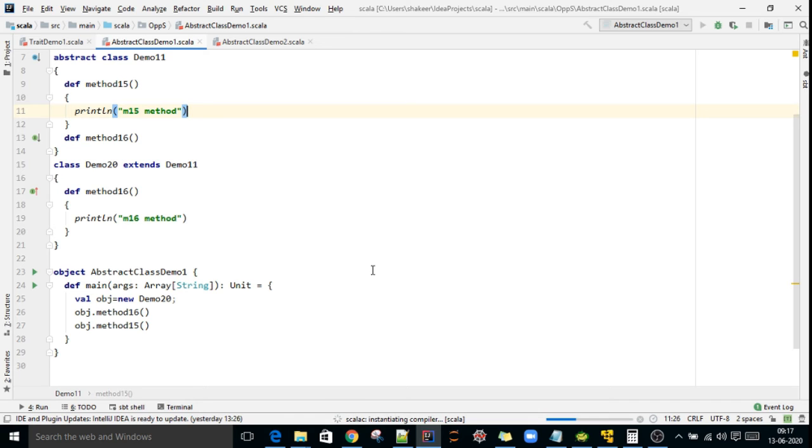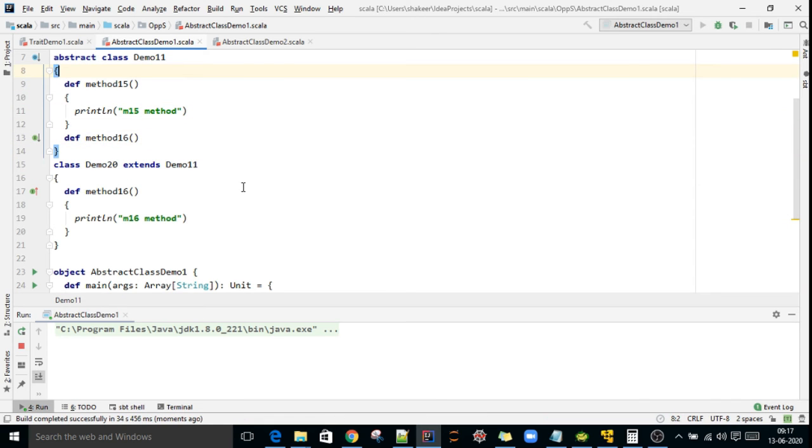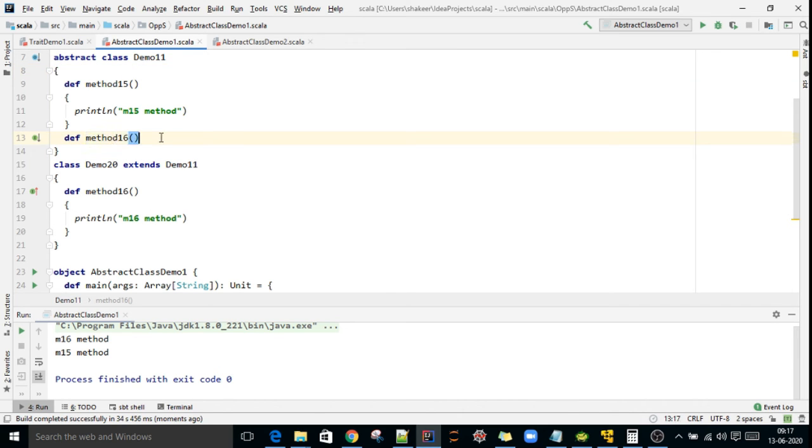We'll wait one minute. It is executing. You have understood, right? What is an abstract class? If the class has a method without a body, how do we provide complete implementation of that particular body in the child class?